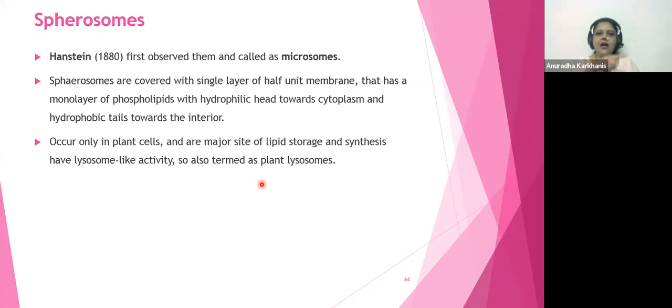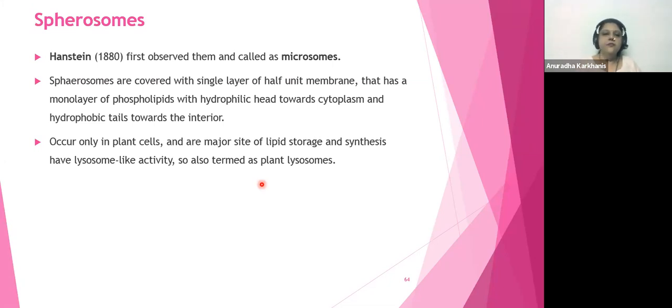So spherosomes की तीन चीजें याद रखनी है बेटा. पहली चीज, half unit membrane है, that is single monolayer है. Second, it is going to store the fats, and third, it is going to be only and only present in plants. Spherosomes are not present in animal cells. Is it fine? Have you all understood what is a spherosome? That's all for spherosome. उसमें कुछ ज्यादा डिटेलिंग है नहीं. Any confusion in spherosomes? No?